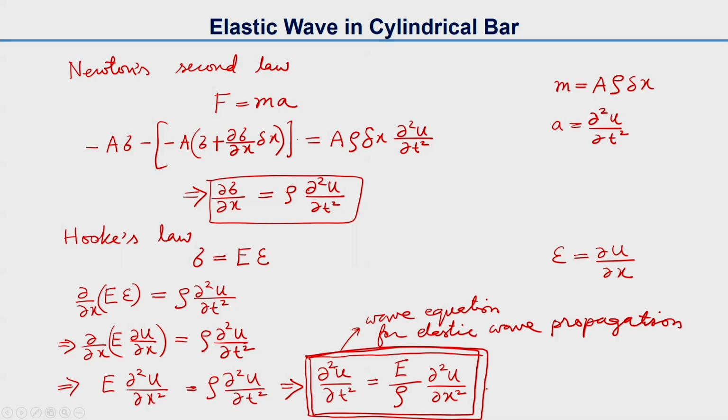So from the earlier discussion in the earlier lectures, and also from this equation, we can say that the velocity of the wave, c naught, can be expressed by the square root of the ratio of Young's modulus divided by mass density. So we can have the velocity as the square root of the ratio of this Young's modulus and mass density.